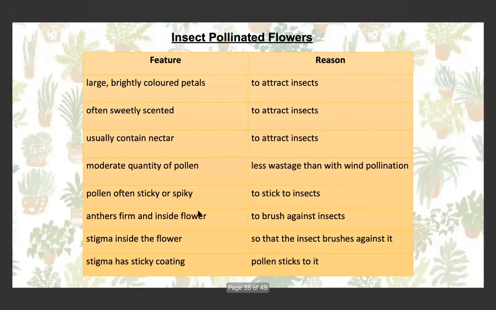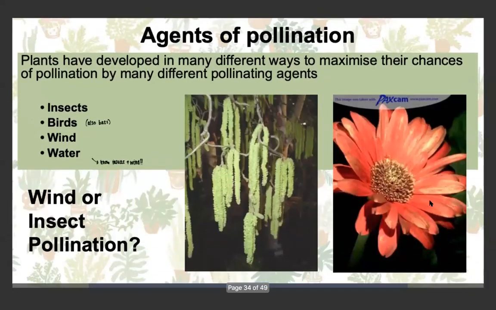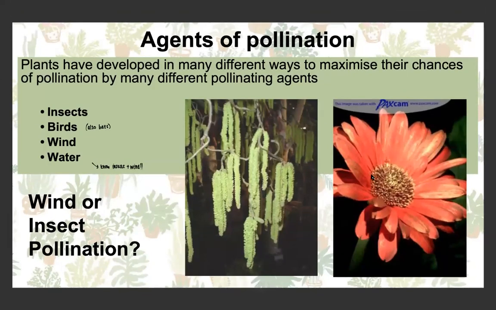If we then look at insect-pollinated flowers, they need large, brightly colored petals, often with nectar and sweetly scented, in order to attract insects. They need less pollen than wind-pollinated flowers because it's more likely to reach the other plants, so there's less wastage. Pollen's often sticky or spiky to stick to insects. The anthers are firm and inside the flower, which brushes against the insect. And the stigma is also inside the flower, allowing the insect to brush against it. The stigma also has a sticky coating to allow the pollen to stick to it. So we can see here, this would be an example of an insect-pollinated flower.